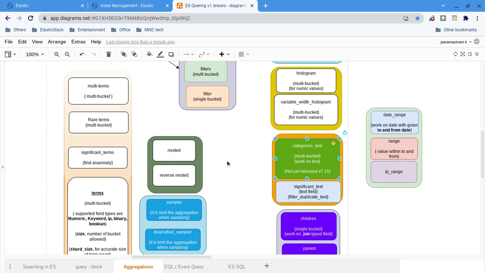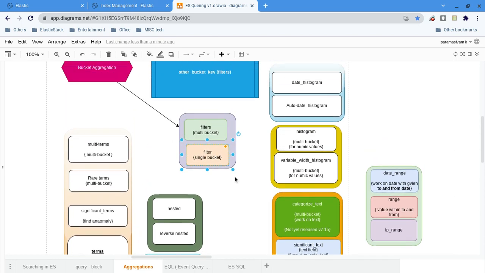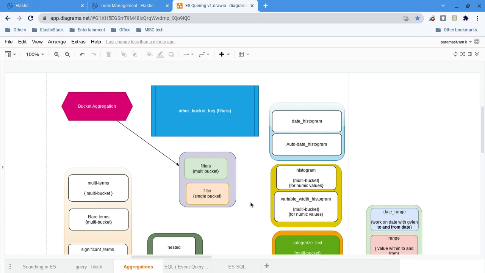I will talk about all this stuff in detail later. Now, filter and filters. Quite interesting: if it is a query filter with scoring, the filter is applied to both the aggregation as well as the documents returned as hits. In both cases the filter is applied, so obviously it will affect the scoring as well. But say you want to group all the records, and still want another bucket with some filtered records.